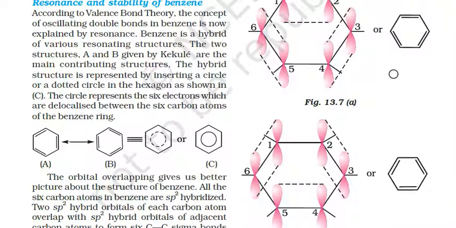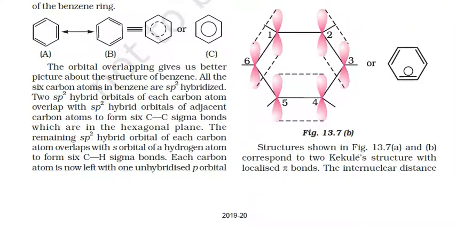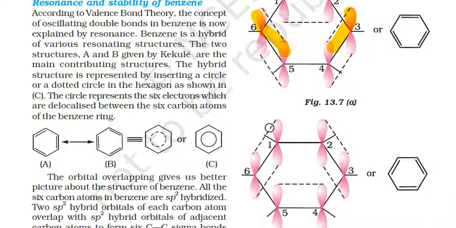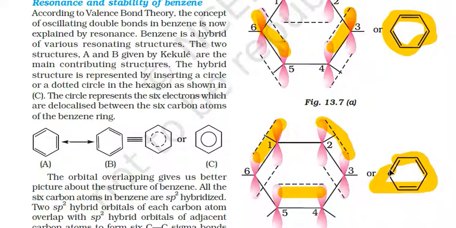So these two structures are possible here, shown as A and B, where the pi bonds can be between 1-2, 3-4 and 5-6, or between 1-6, 2-3 and 4-5. Two different structures are thus formed, one at A and one at B.